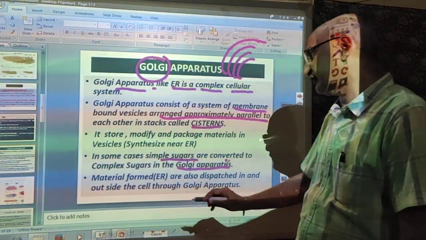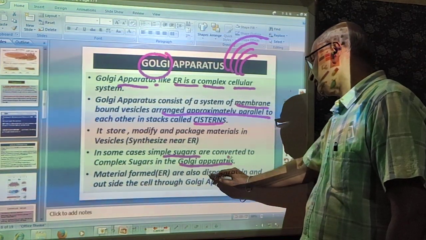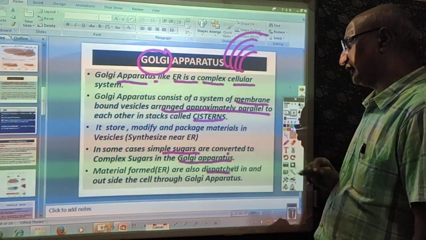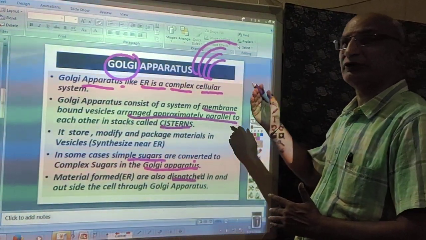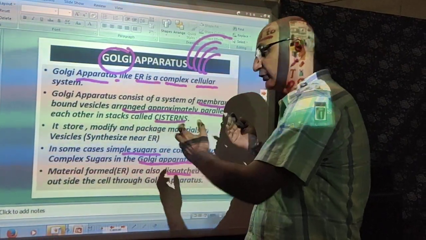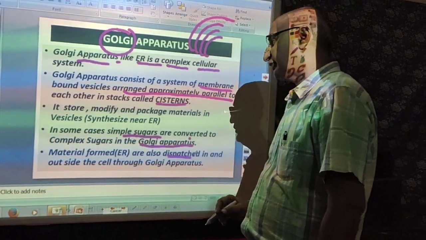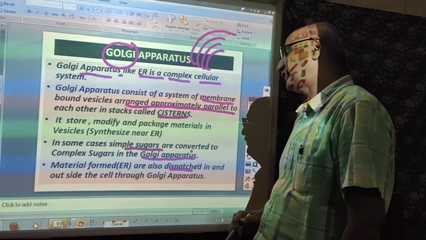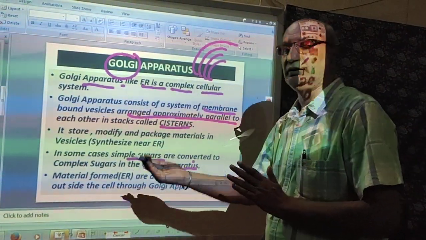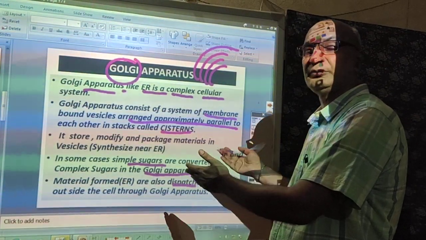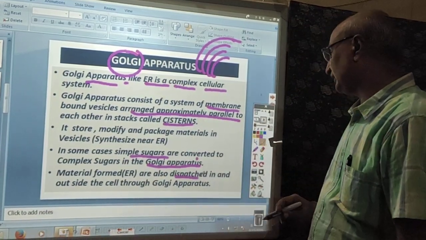Now, the next thing is that the material formed in the endoplasmic reticulum is also dispersed in and outside the cell through the Golgi apparatus. As we have seen, the endoplasmic reticulum was the medium of transportation inside the cell, so outside the cell, it is achieved through the Golgi apparatus.